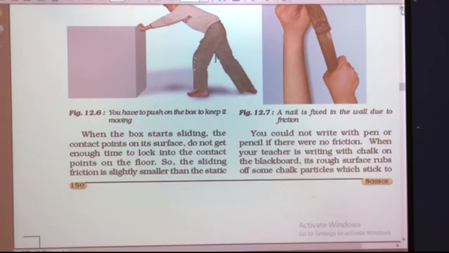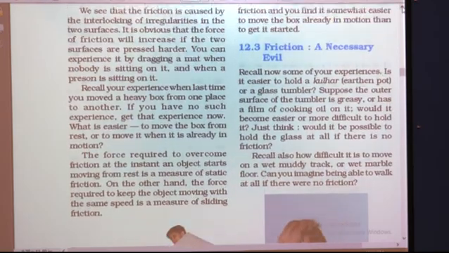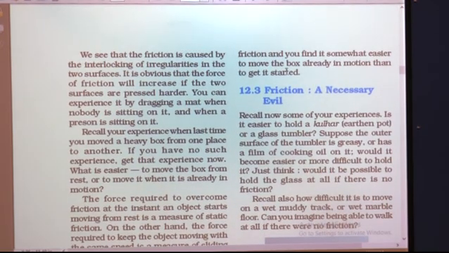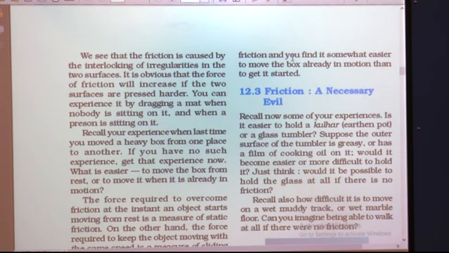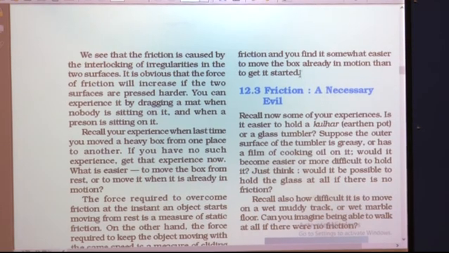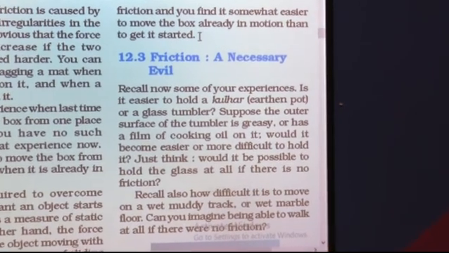So, the first type of friction is static friction, which is the force required to move the object from rest, and the second one is sliding friction, which is required to move the object which is already in motion. Sliding friction is slightly less than static friction, and you find it somewhat easier to move the box already in motion than to get it started.